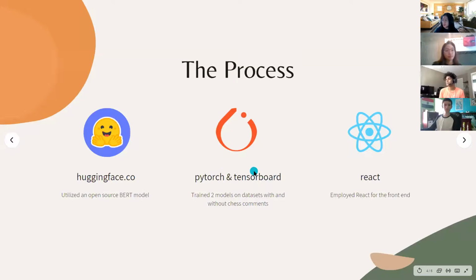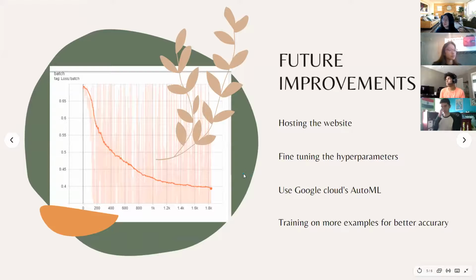Now I'll go back to our PowerPoint. So we talked about process, future improvements. In the future, some changes we want to make: we want to host the website remotely, so we don't want to have a local copy. We also want to fine tune some hyperparameters to increase accuracy. We want to switch to Google Cloud's AutoML feature, which would allow us to have a more lightweight setup for just having our machine learning model without having a full server. And we would want to train on more examples for more accuracy.